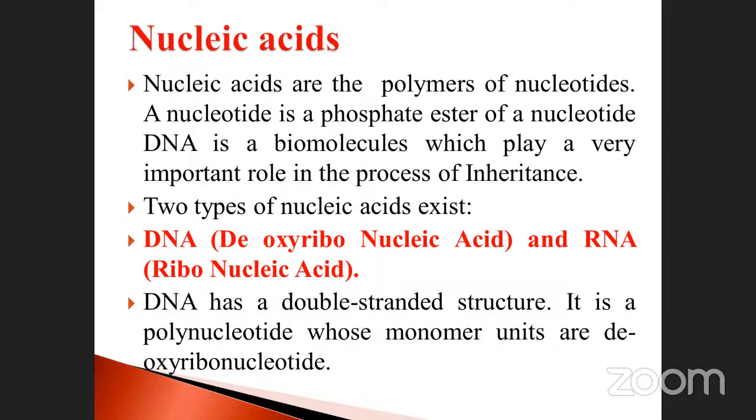This was discovered by the scientists Watson and Crick. It is a polynucleotide whose monomer units are deoxyribonucleotides. Just now we studied polynucleotide. It is simply called DNA.